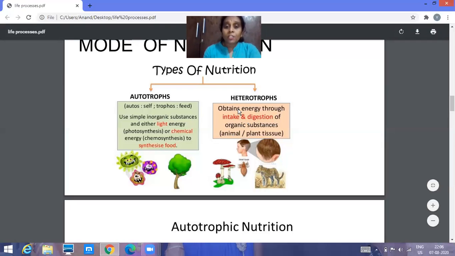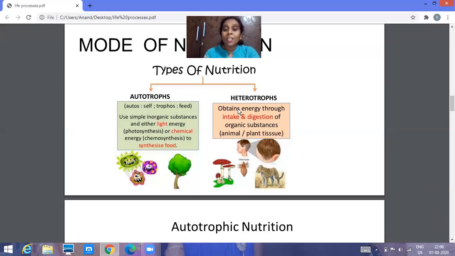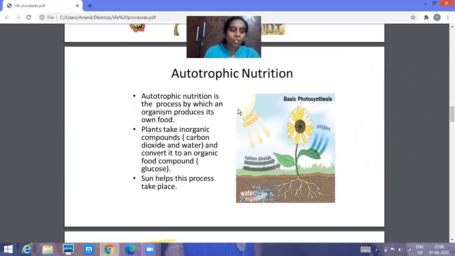How do they obtain their energy? By intake. They depend on other organisms for the food, and after intake, they digest the food, and then they'll make use of that food for the conversion of energy, and they'll use the energy to do work. So we'll learn more about what is autotrophic nutrition.